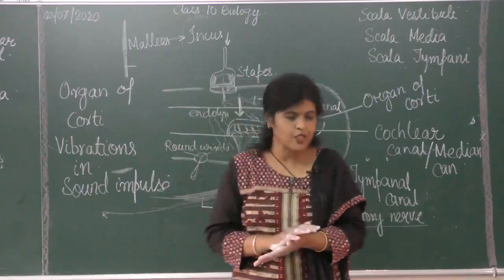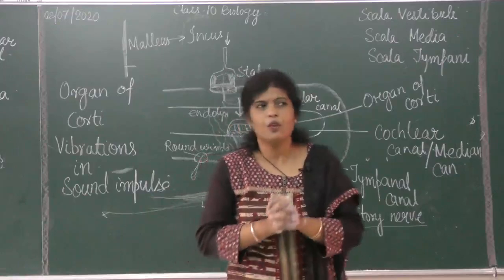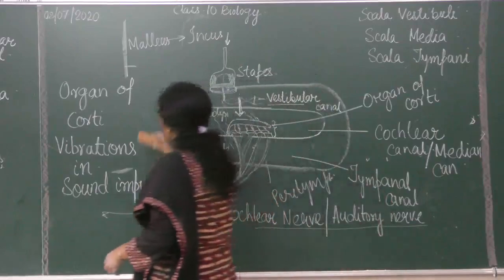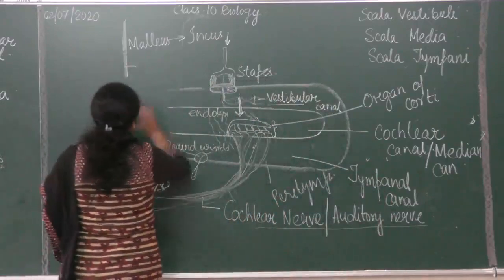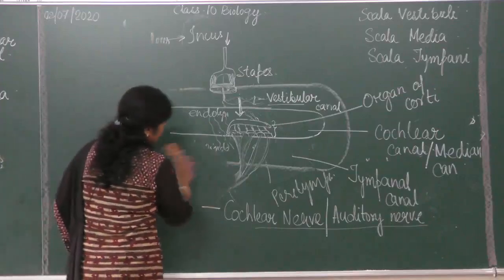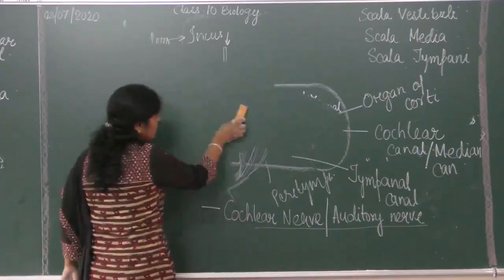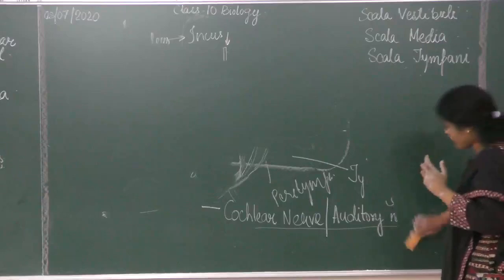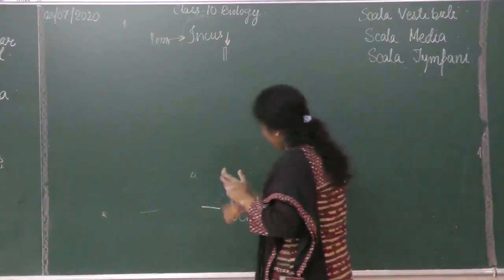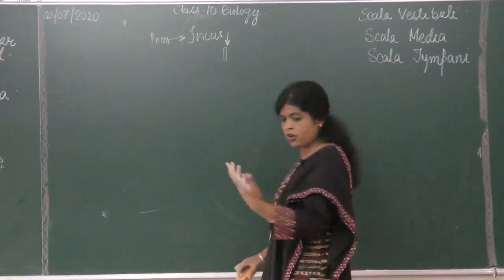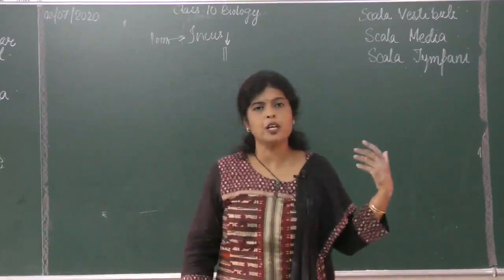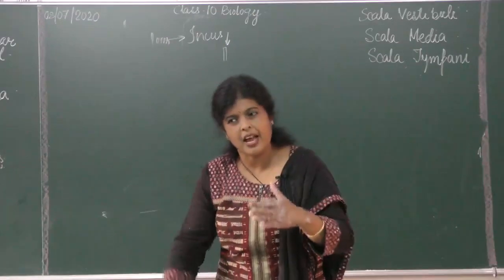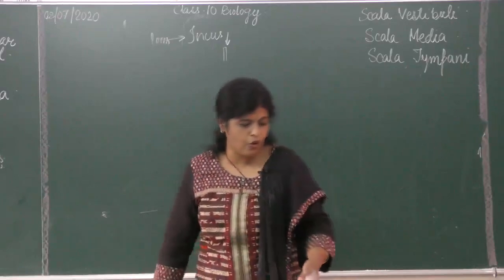Two parts we have to do, and we only need to know the very basics. We don't have to do what is present or how it is working. Now you see, through the oval window the impulse, the vibration, enters, and through the round window the vibration exits. It comes out. Is it all right? After creating the impulse, the vibration should come out. If it stays inside, the liquid will keep vibrating in the same way, and the next one will come. There will be overlapping of sound.